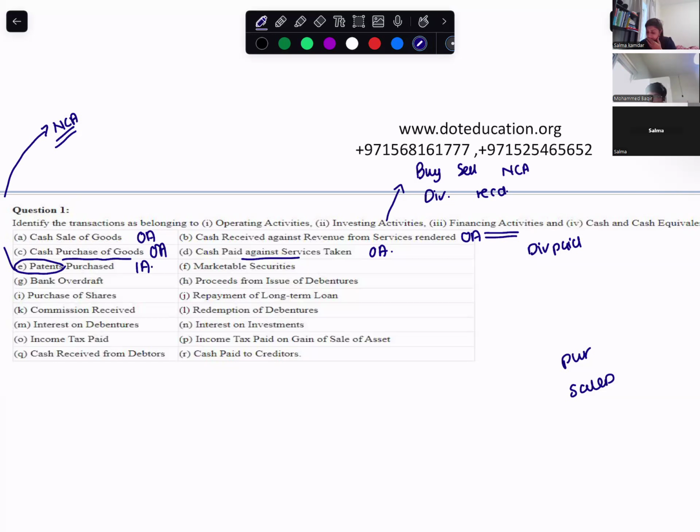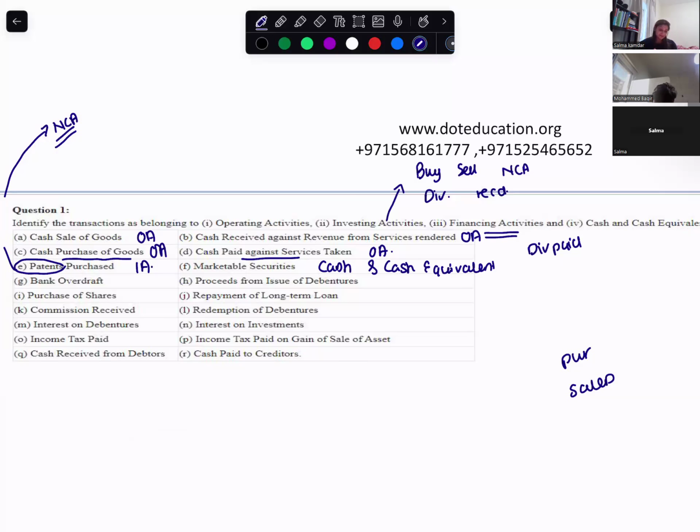Marketable securities. This is cash and cash equivalent. What is cash and cash equivalent? Cash and cash equivalent is either cash or anything that can be converted into cash. So when I talk about marketable securities, it could be cash or things that can be converted into cash.